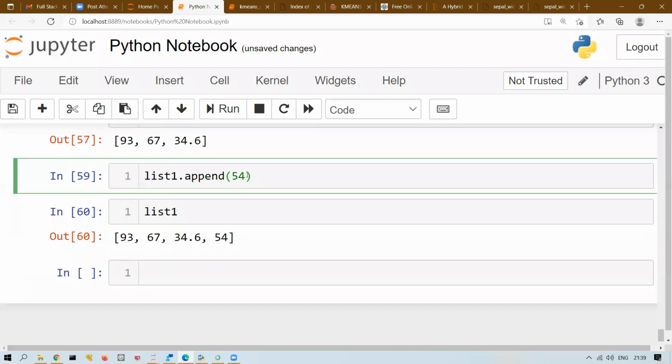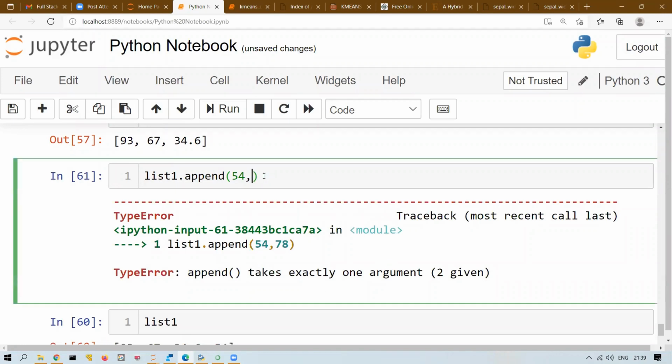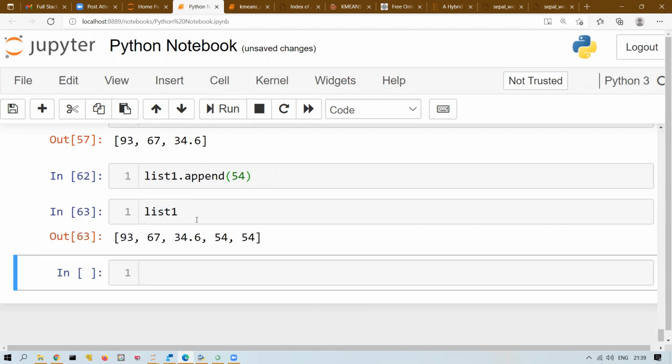Can I add multiple elements? Let's say 54, 78. Error. Append takes exactly one argument. So you can only add one element at a time, and that element will be added at the end of the list. Again, I have added 54 two times.